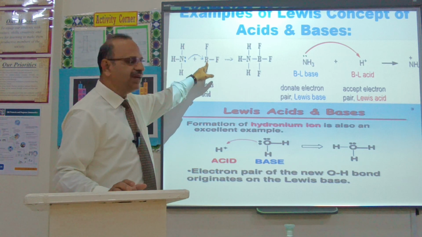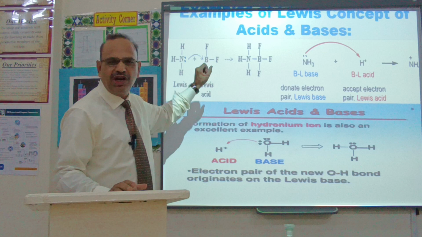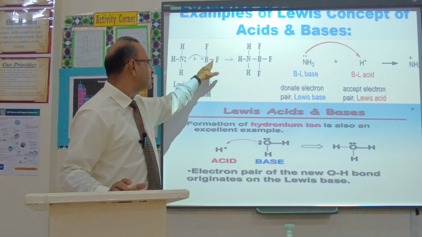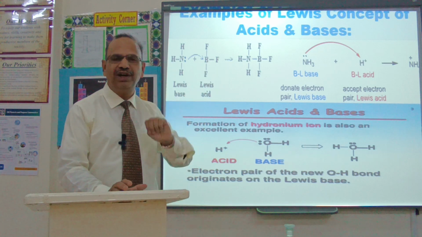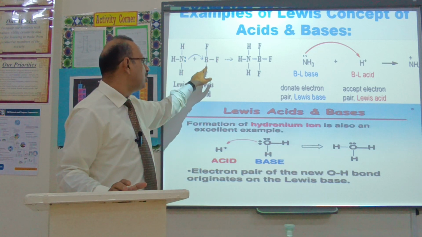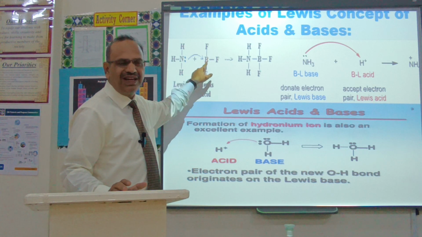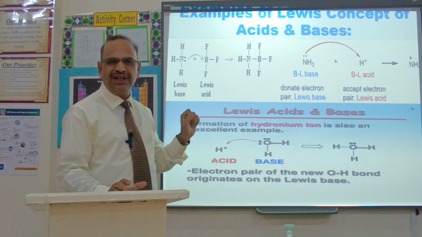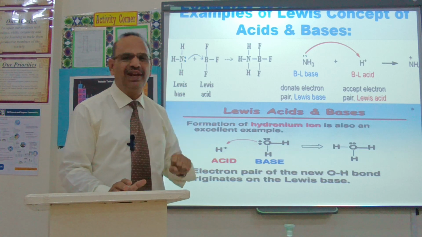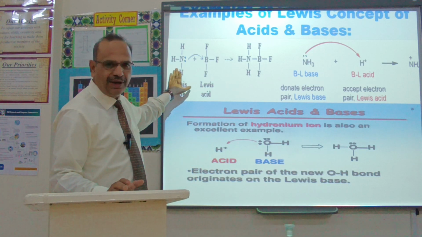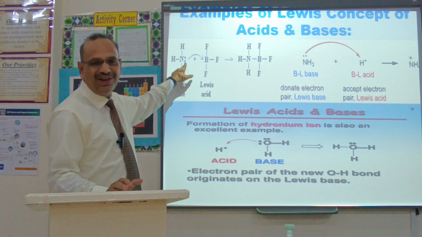In BF3, the B belongs to the third group of the periodic table. It has 3 electrons, and it has already shared these 3 electrons and formed 3 covalent bonds. Now, 2 to 4 and to 6, 6 electrons are there in its outermost shell. Still, it requires 2 more electrons to complete its octet. So if it is allowed to react with ammonia, ammonia has a lone pair of electrons.